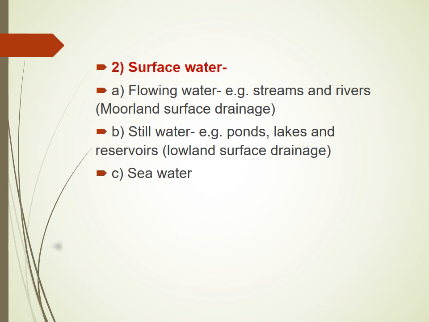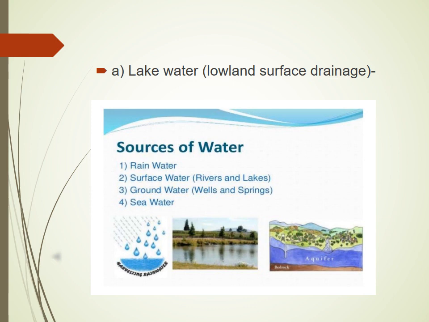In the same way, the second type is surface water. Surface water is again classified into three types, that is flowing water, still water, and the third one is sea water. Then there are certain properties of lake water: the composition of lake water changes seasonally, and it contains dissolved minerals, gases, and organic matter with suspended and colloidal impurities also.